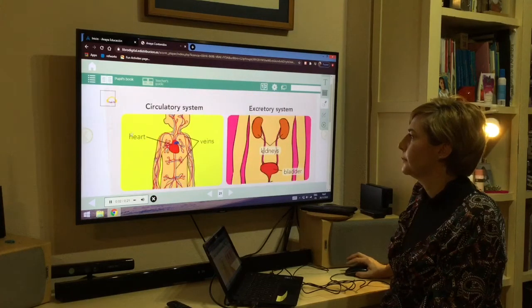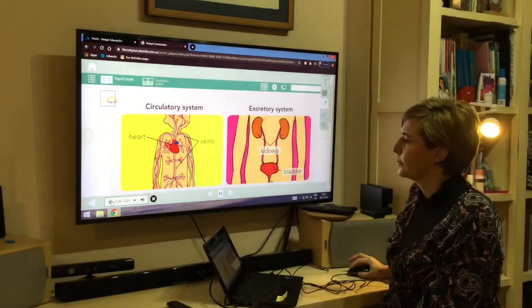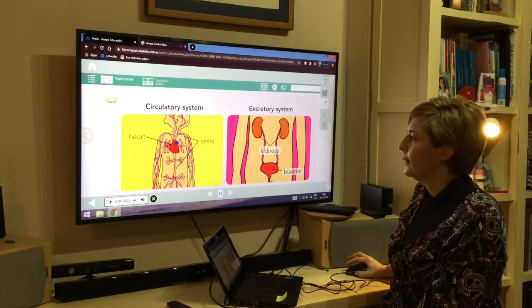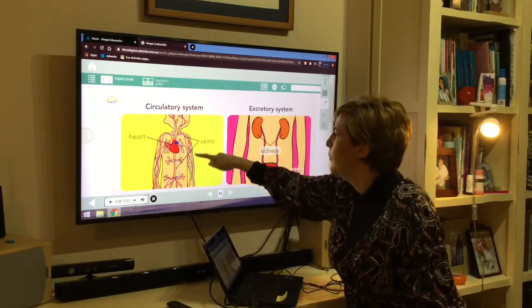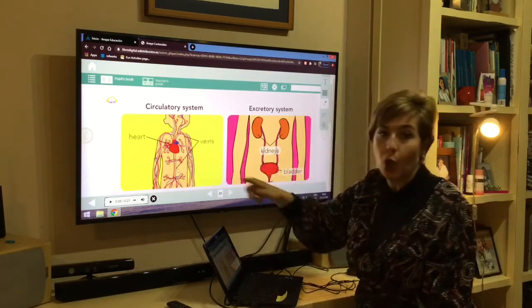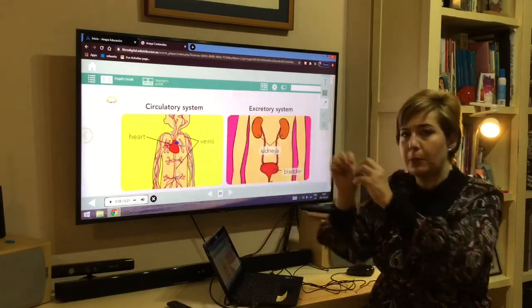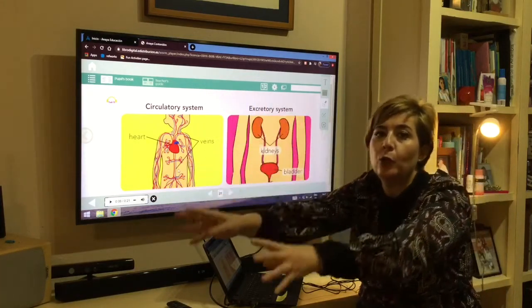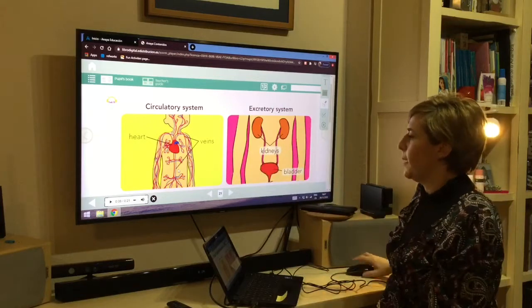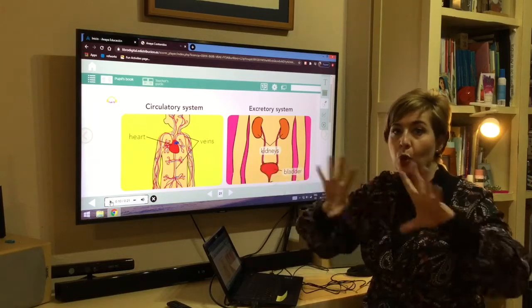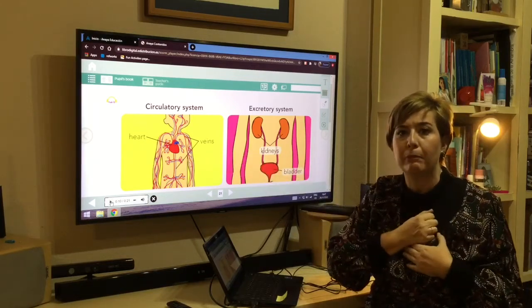Circulatory system. Blood carries oxygen and nutrients around the body. The blood carries oxygen and nutrients. The oxygen from the respiratory system and the nutrients from the digestive system. The heart moves the blood. How it pumps.